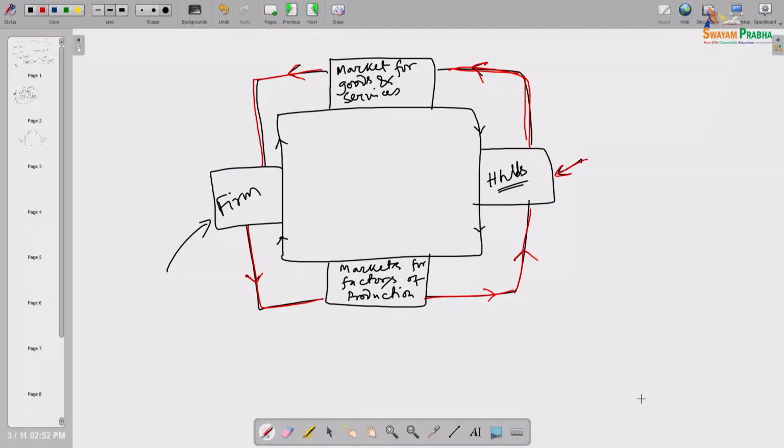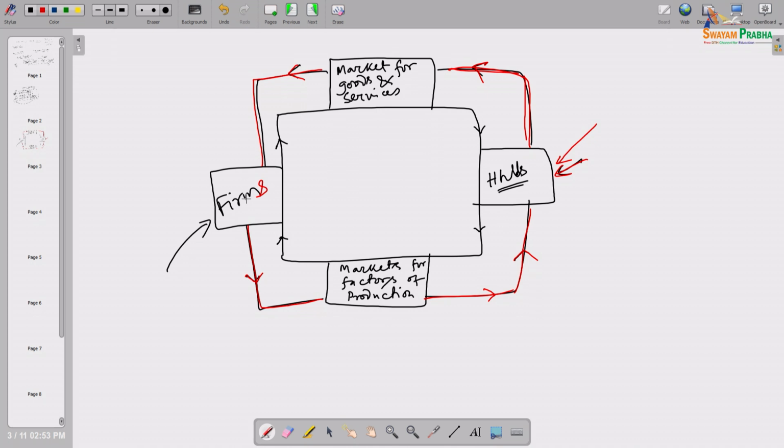Each and every one of those productions, if we can think of this kind of overall loop, on one side of that production activity some farms are there, on another side some households are there. If we can capture those things, the entire economy also we can capture through this circular flow diagram. It is an economy-wide activity, how it is going on. In that way, if we can club all the goods and services production, whatever firms are involved, all those firms are here.